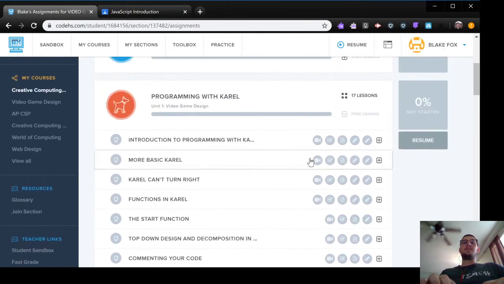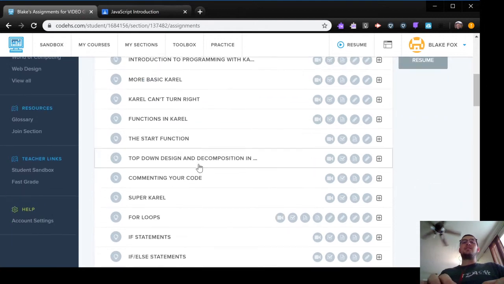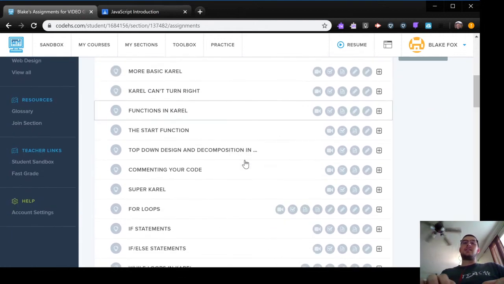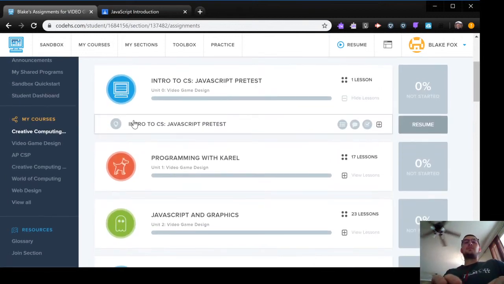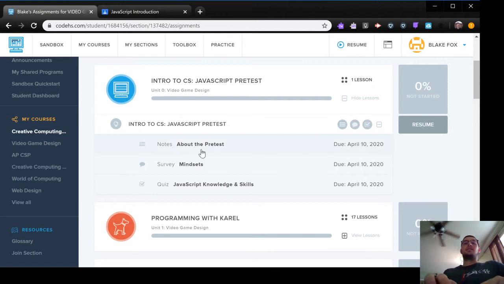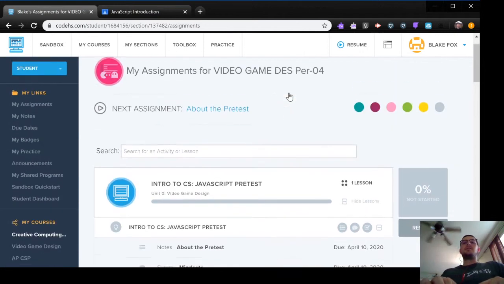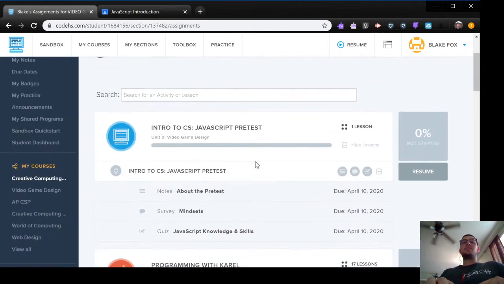So what I'm going to do first to start out is get through top-down design and decomposition, I think, today. So first I'm going to take the little quiz here, the JavaScript pretest. And let's just go ahead. Oh, I am in the student view. So let's go ahead and get started. I'm going to resume.